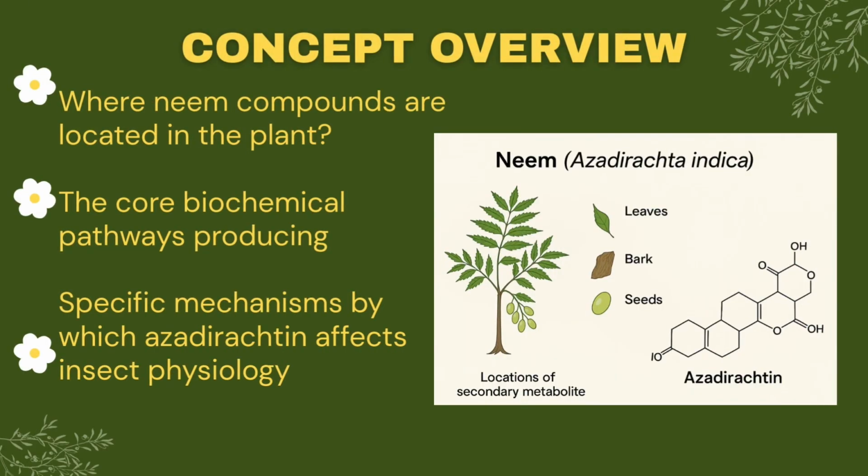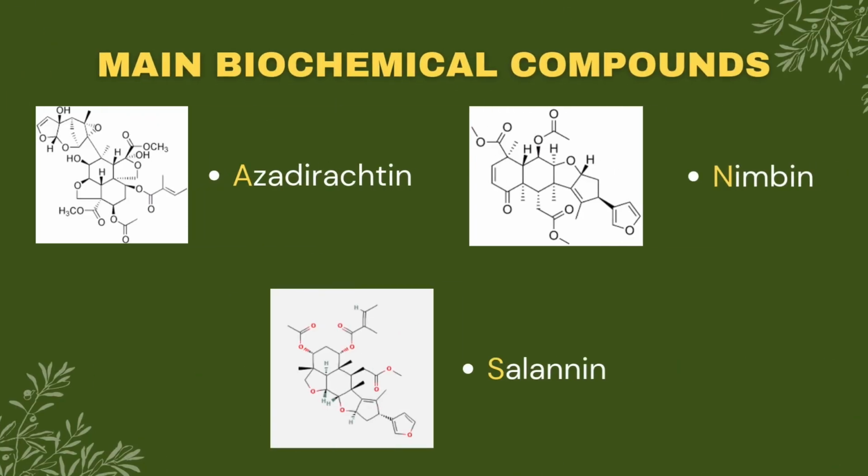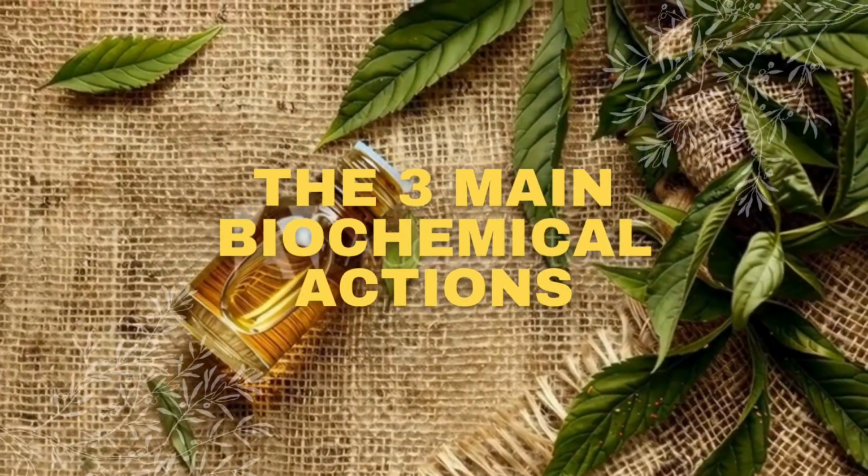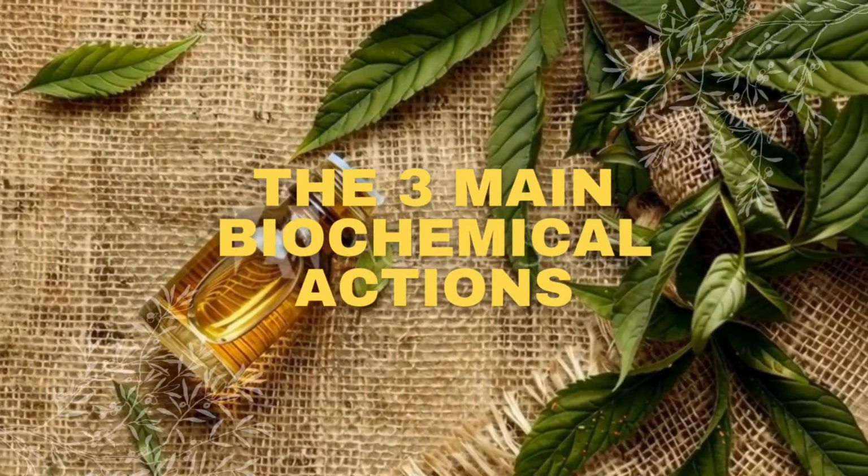There are three concept overviews for this presentation. First off is where the neem compounds are located in the plant, another is the core biochemical pathway it is producing, and the specific mechanism by which azadirachtin affects insect physiology. There are three main biochemical compounds, which are azadirachtin, limbin, and also selenin. So now let's move on to the three main biochemical actions.